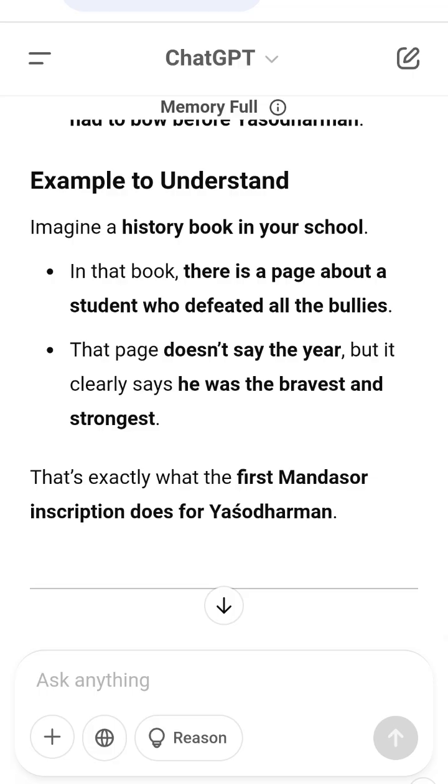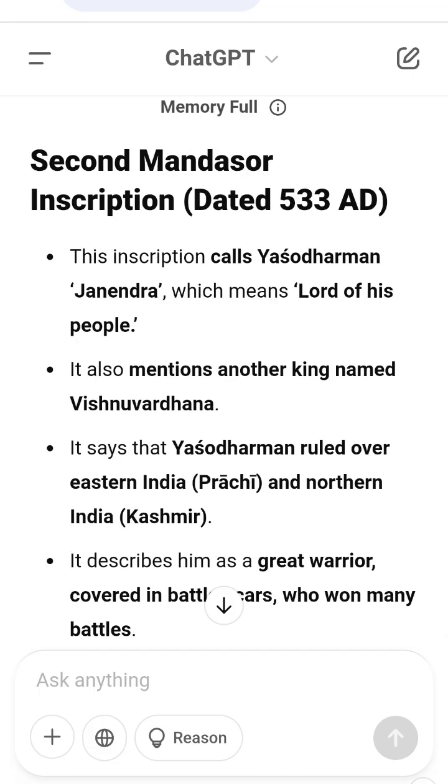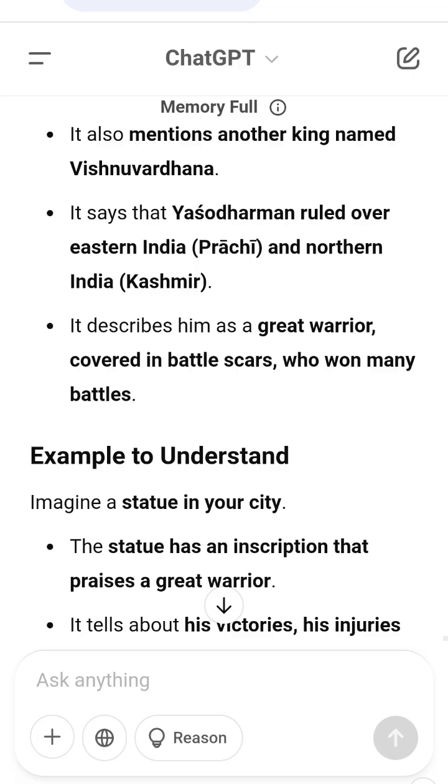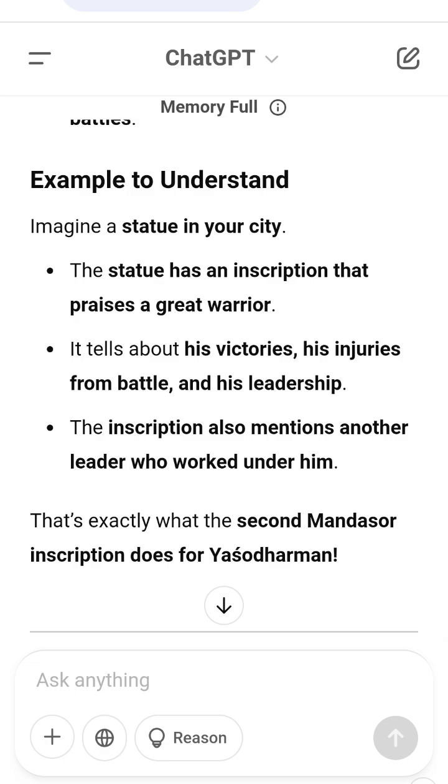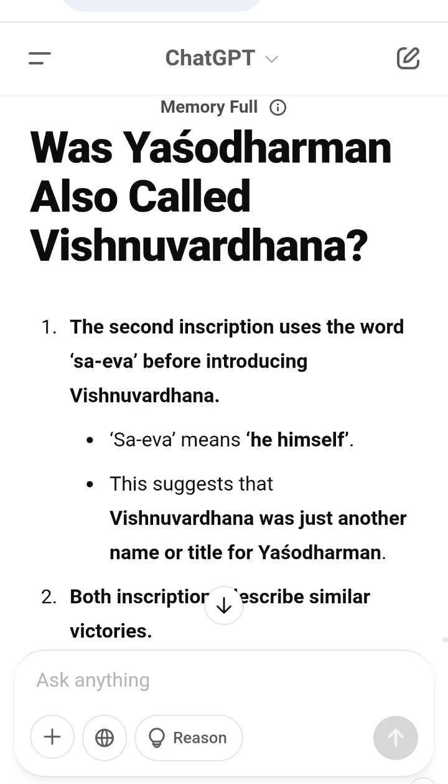Example to understand. Imagine a history book mentioning a woman named Sita Gupta. The book doesn't clearly say if she was related to King Rama Gupta, but the names suggest a possible connection. Similarly, historians guess Banu Gupta, the woman, might have been linked to Banu Gupta, the king.